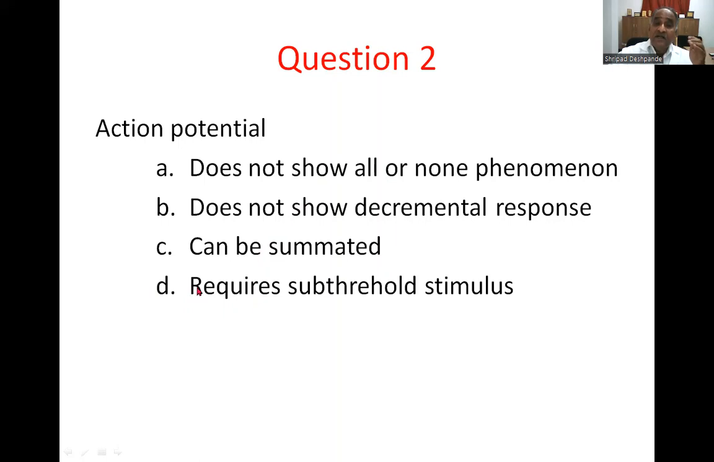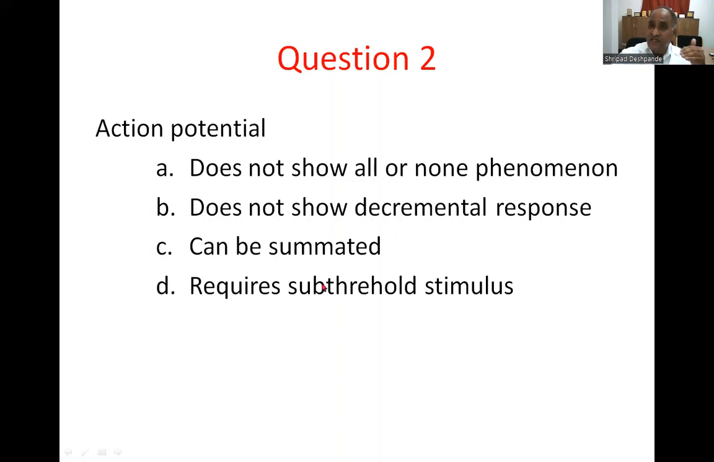Then the action potential happens only when a critical level of voltage is achieved. That means when it becomes a threshold stimulus. So in subthreshold stimulus, there are electrotonic potentials happening, but not the action potential. Subthreshold stimulus does not open the voltage gated sodium channel. Hence, option D is not correct. A is not correct. C is not correct.